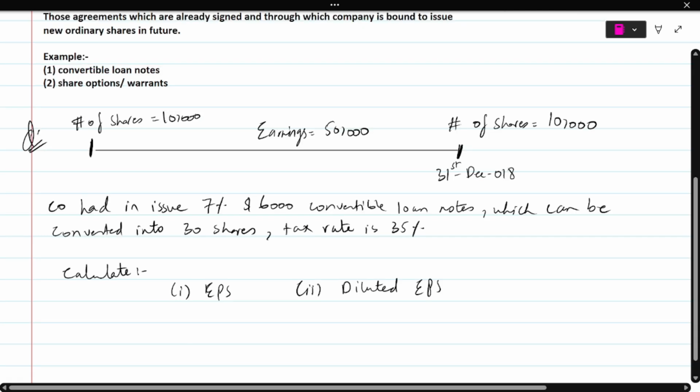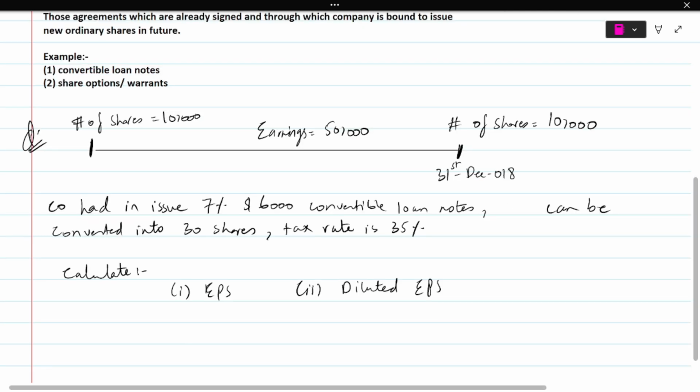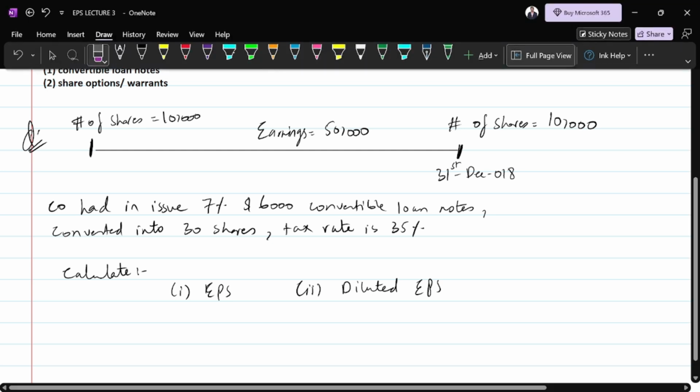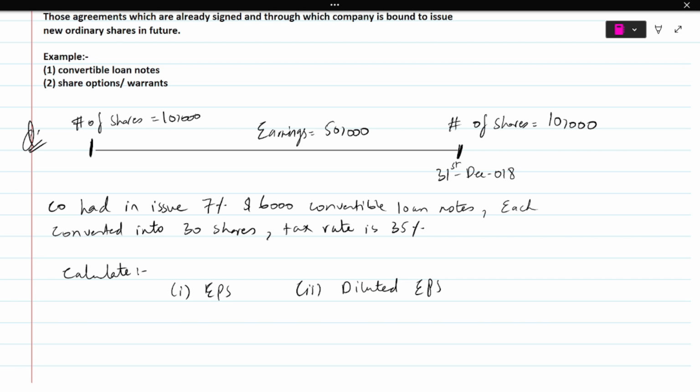Okay guys, I just have to make a correction over here. I just thought of adding something which is very important. It says the company had in issue 7%, $6,000 convertible loan notes, and each $100 loan note can be converted into 30 shares. Tax rate is 35%.